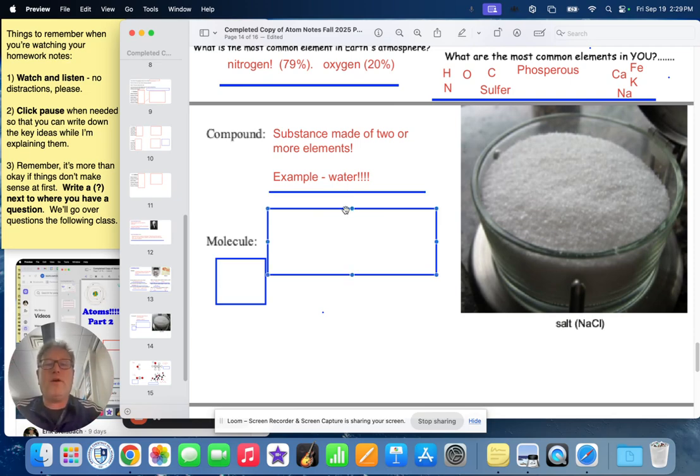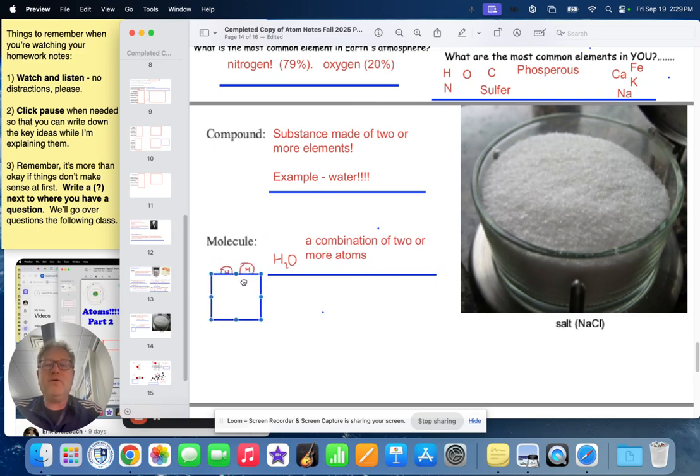So if we think about water, right, and we think about, all right, what is water actually made of? It's a combination of 2 or more atoms. So one molecule of water has one oxygen atom and two hydrogen atoms. So the compound, the stuff itself, in a glass, you have a glass of water, right? That glass of water is filled with water molecules. And molecules are a combination of two or more atoms.